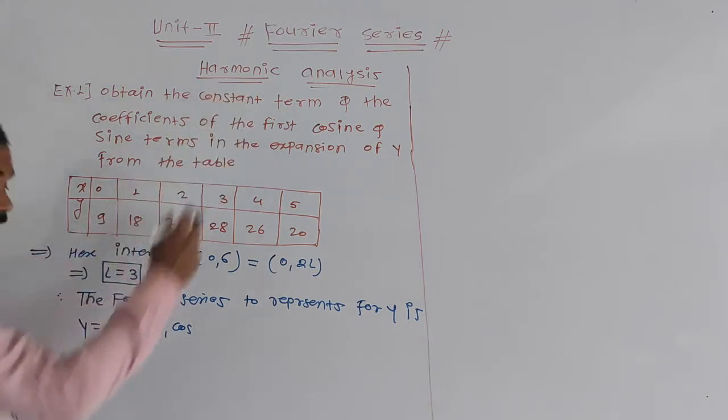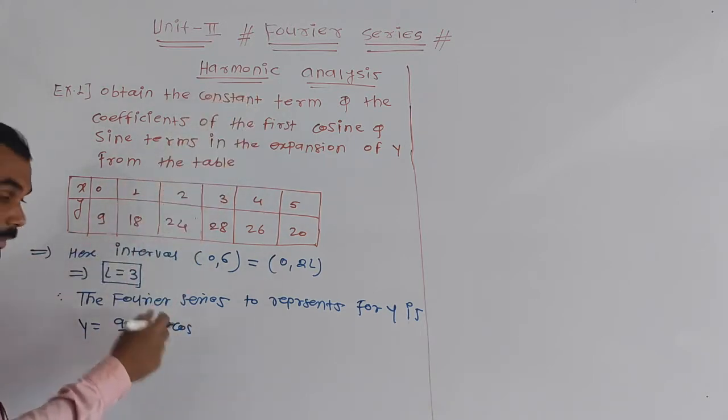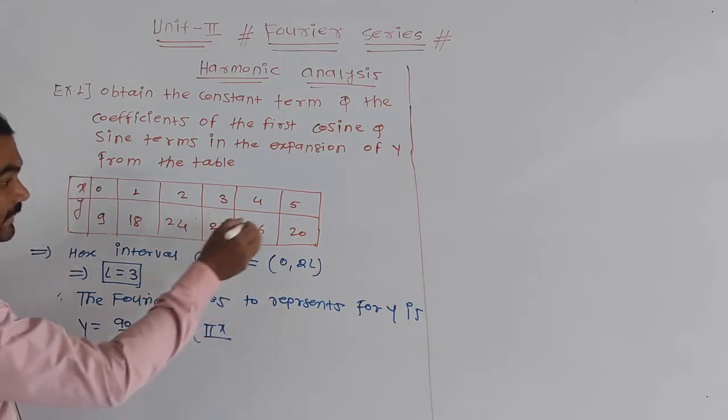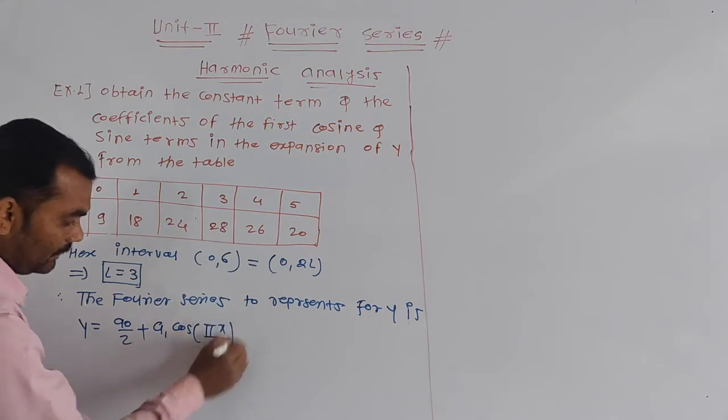We have to find only the first term, so the value of n will be 1: cos pi x divided by l, but the value of l is 3.